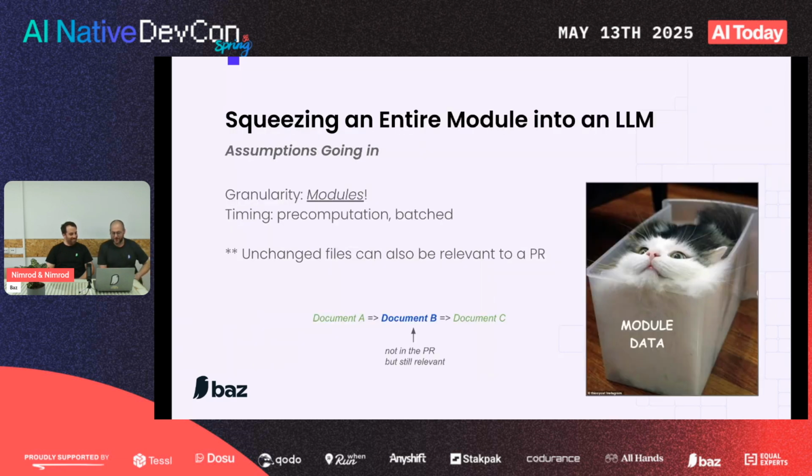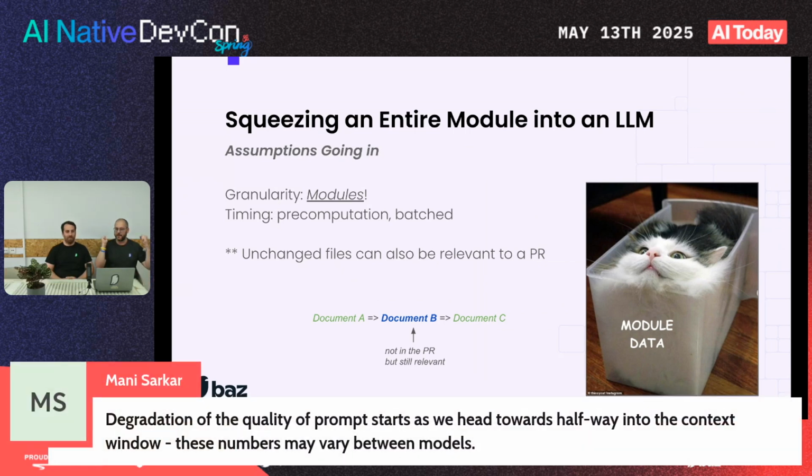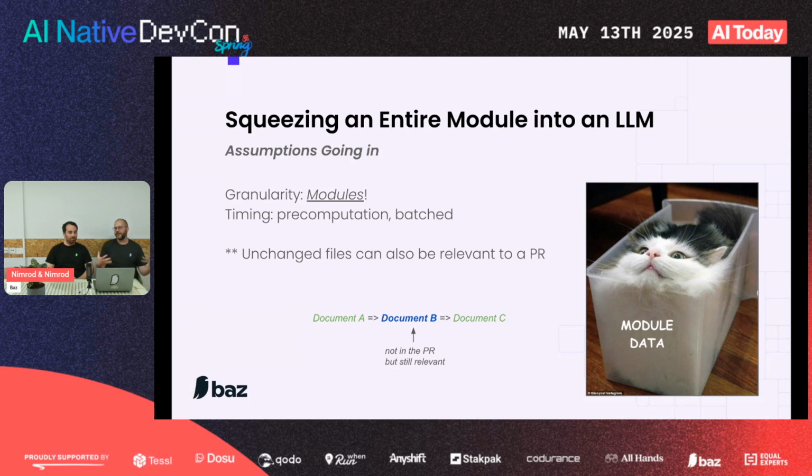All right. So we can come back to our journey. Our journey is, how do we take an entire module and squeeze that into an LLM? So first of all, at Buzz, we usually use modules. Why modules? Well, we find it's a sweet spot. It's not as big as repositories. Repositories sometimes have too many things going on, too many responsibilities. Modules are often better structured.